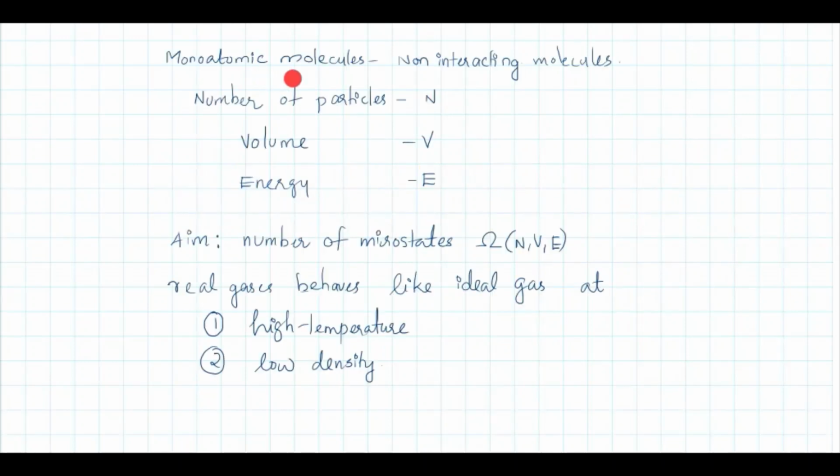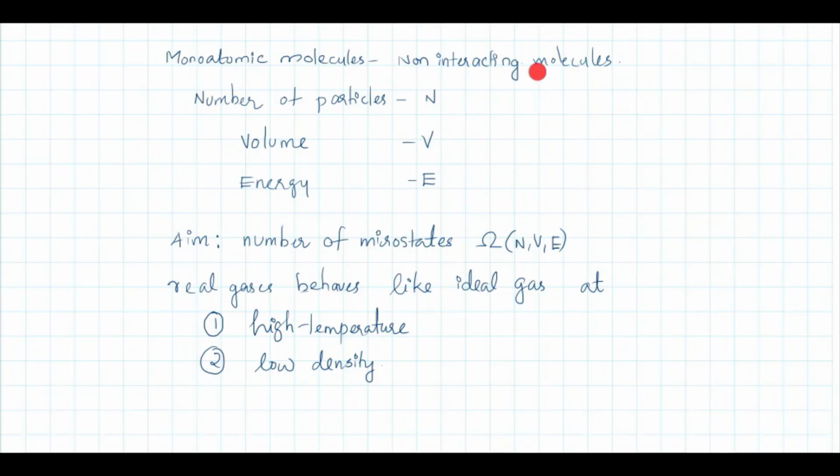Now we are considering an ideal gas system consisting of monoatomic molecules which are non-interacting also. Why are we considering this specified system? Because here we can calculate omega in an explicit manner.